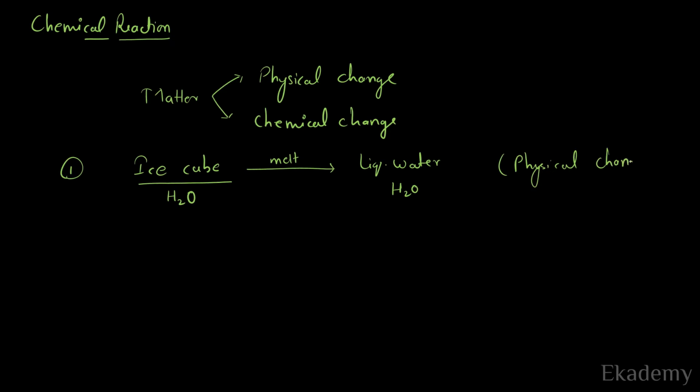Physical change. Similarly, what happens when we melt a solid wax? What will happen to it? It will convert into liquid state, but again it will be wax. So again, the melting of wax is also a type of physical change.